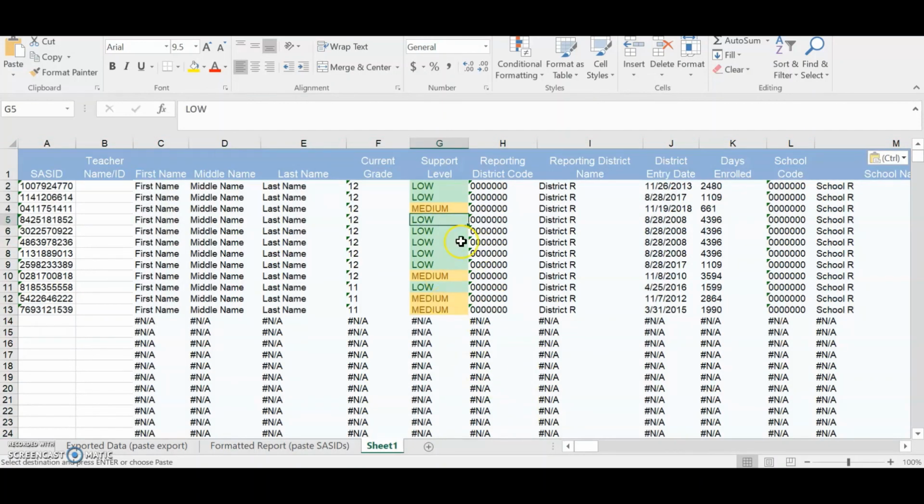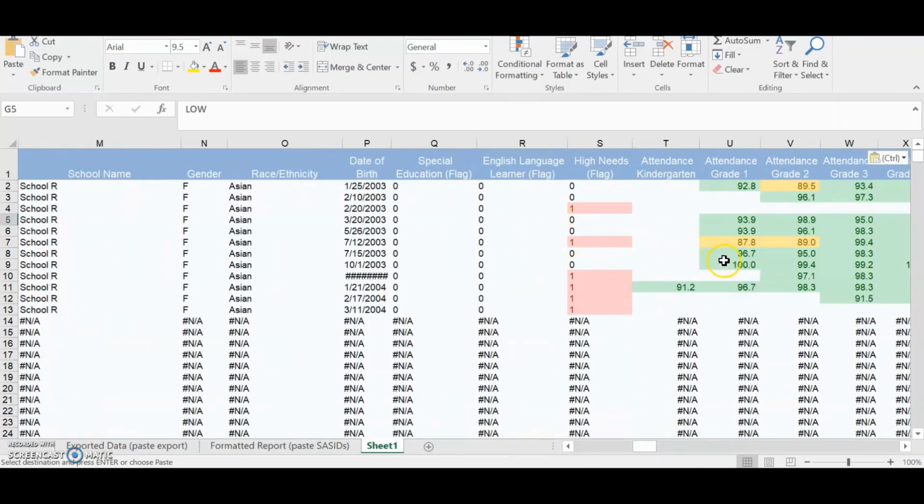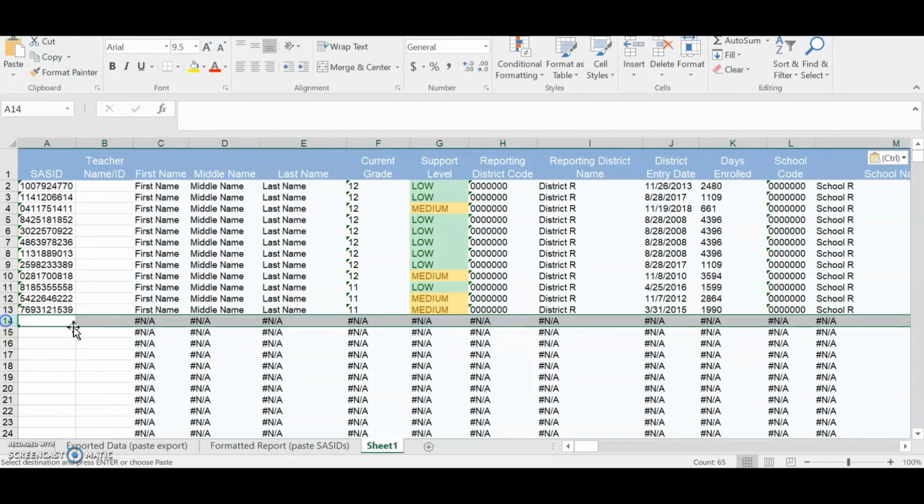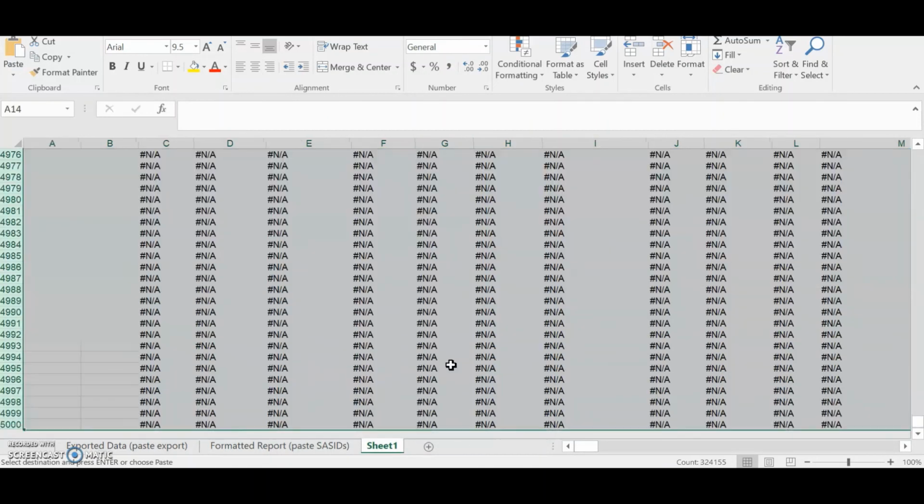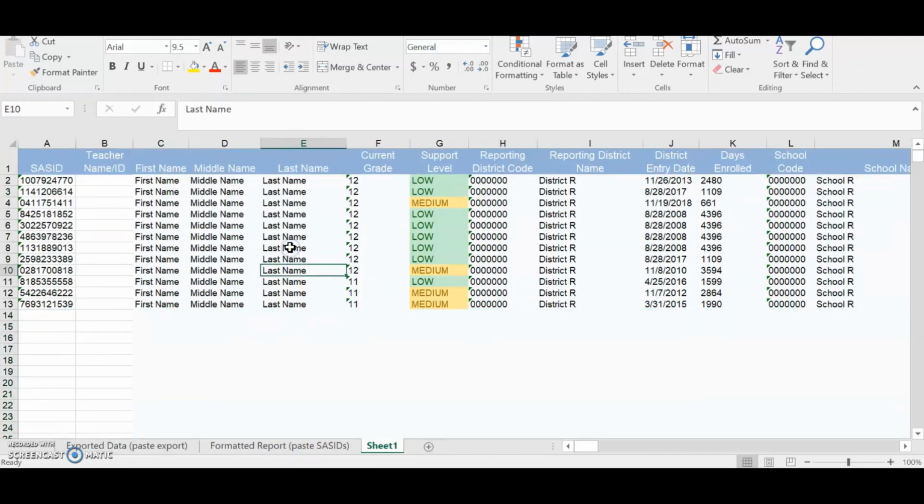You will now notice when you select a cell that had previously included a formula, you now only show the value. To remove the non-applicable markers, you can select those cells and click Delete.